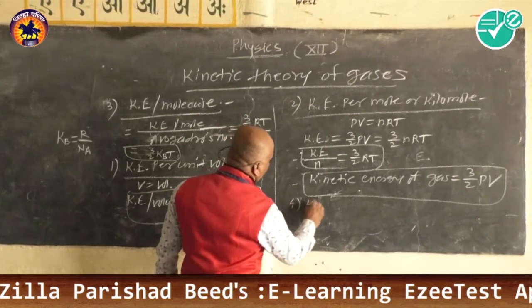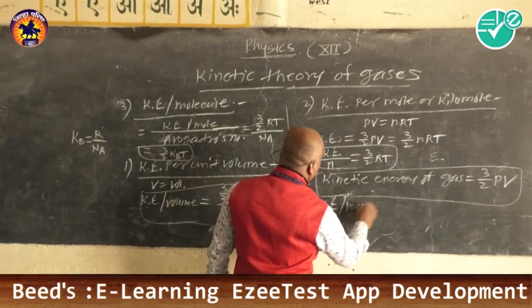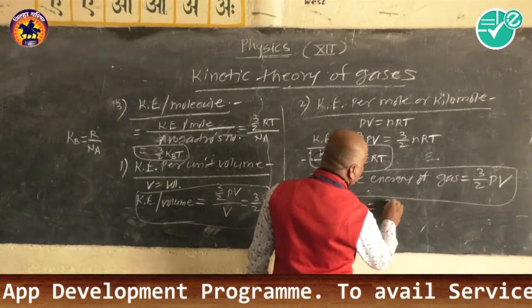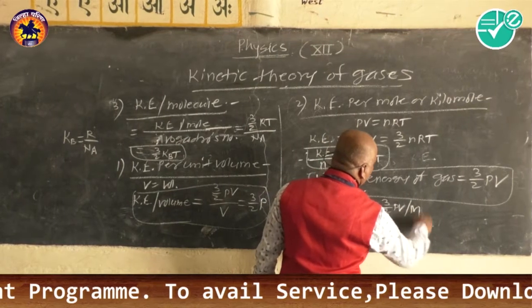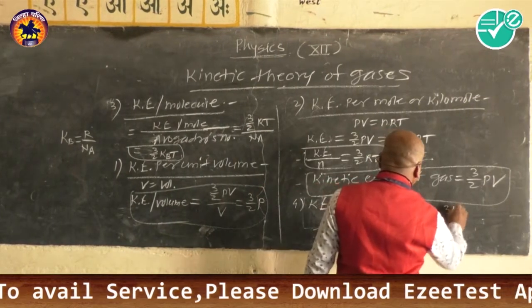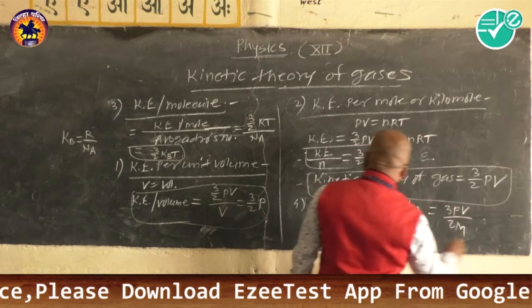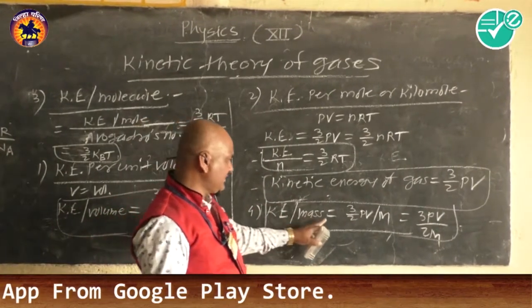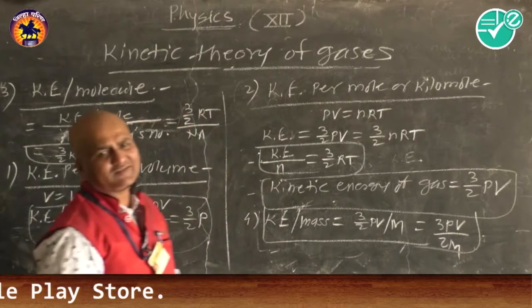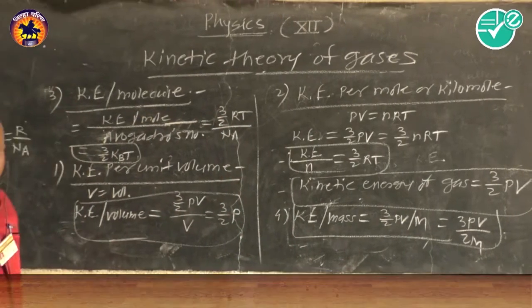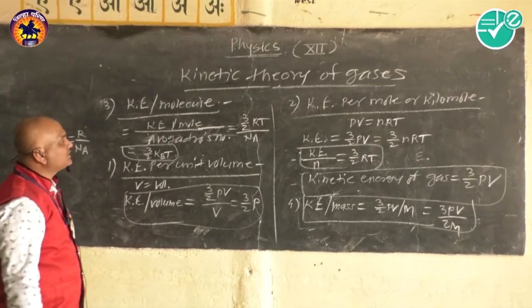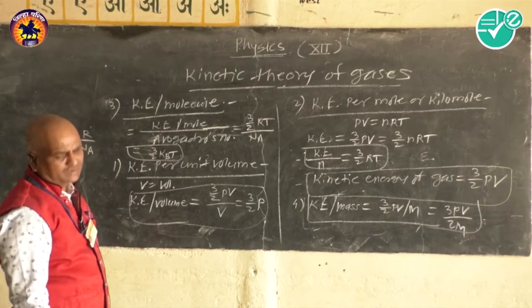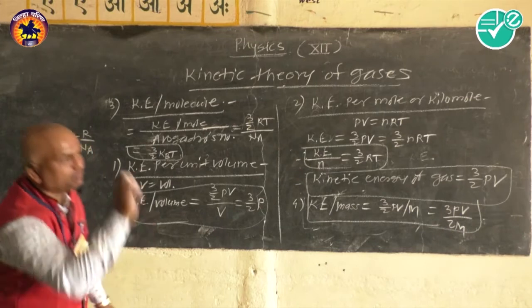Then the fourth equation, kinetic energy per unit mass, we get as kinetic energy upon mass. So kinetic energy is 3/2 PV, and mass is m, which we get as 3PV upon 2m. So kinetic energy per unit mass is equal to 3PV upon 2m. So these are the different expressions for the kinetic energy of a gas in terms of pressure, temperature, and also in terms of the number of moles or kilomoles.